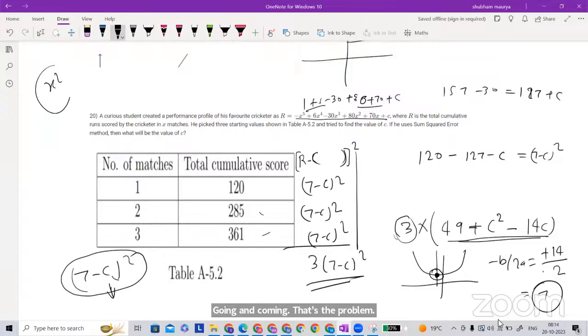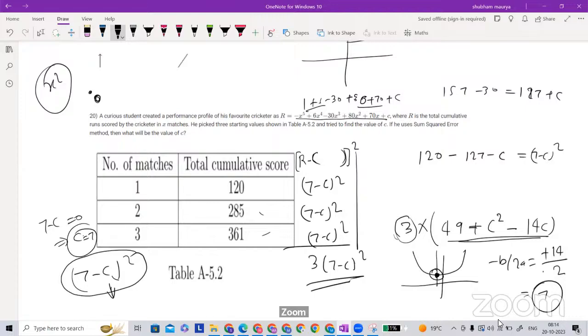So what is the minimum value for x square? Sir, 0, right? Yes, sir, 0. So similarly, same thing is there, no? 7 minus c is going to be minimum at 0. That means c is equal to 7. Even by this way or in the quadratic form, you can think. Okay, sir. I can put it equal to 0, or I can use minus b by 2a, or see the graph also. Yes, this is a quadratic function, and a quadratic function has the minimum value. Okay. Yes, sir. Clear.